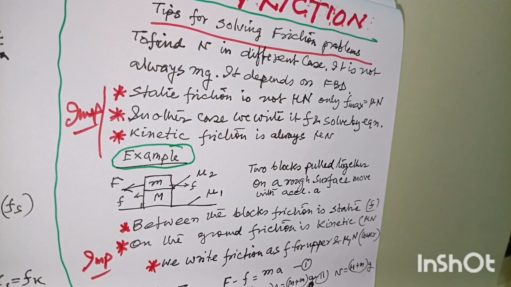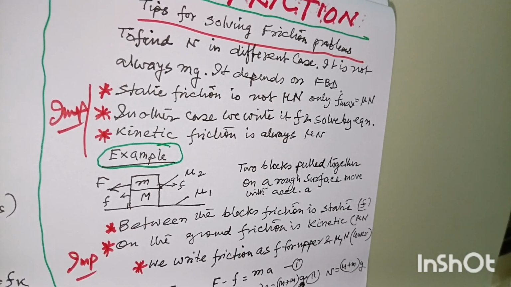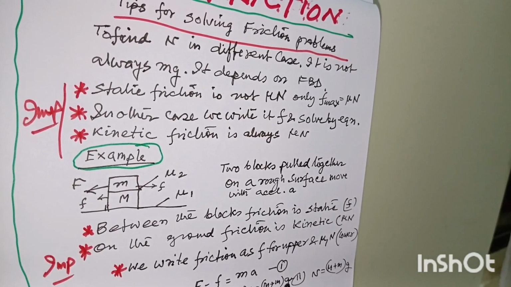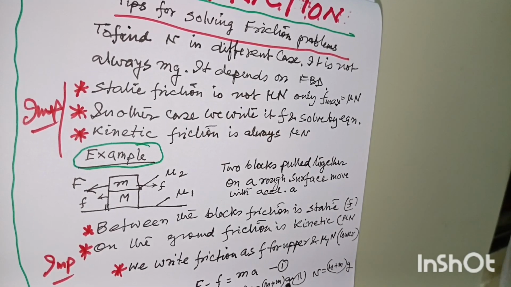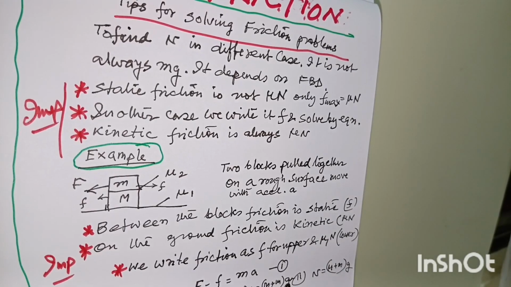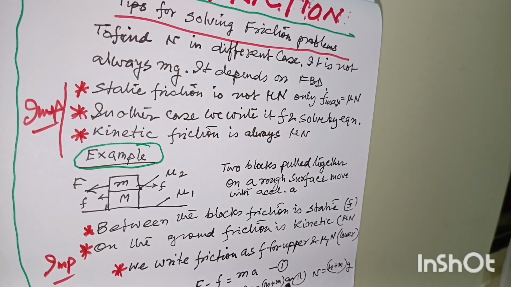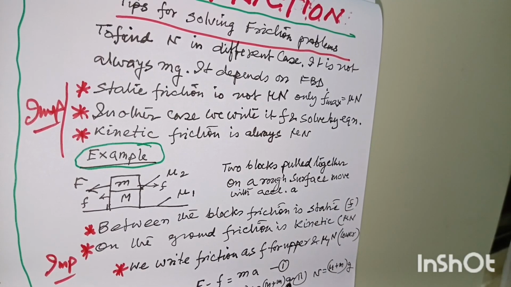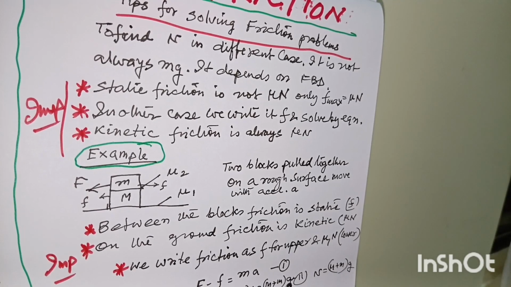but static friction is not mu N. Only the maximum of static friction is mu N. Otherwise, friction in other case, we write as F only. Its value is from 0 to mu N, anything between them. And we have to find the value by solving various equations. So these are 2 points you have to note very carefully.